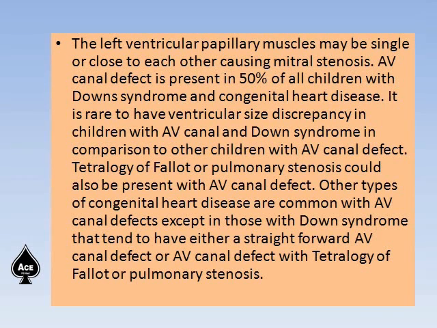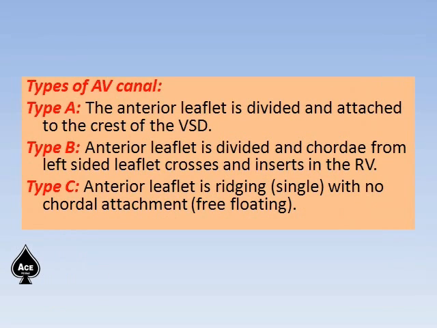Pathology of Fallot or pulmonary stenosis could also be present in AV canal defect. Other types of congenital heart disease are common with the AV canal defect, except in those with Down syndrome, that tend to have either a straightforward AV canal defect or AV canal defect with a tetralogy of Fallot or pulmonary stenosis. There are three types of AV canal defect: type A, B, and C.